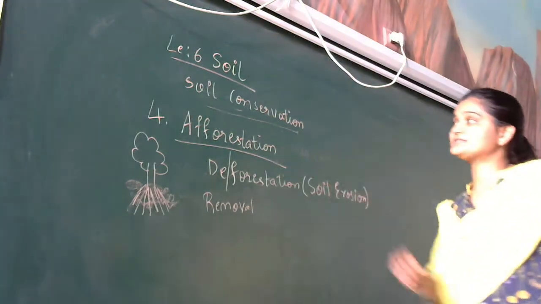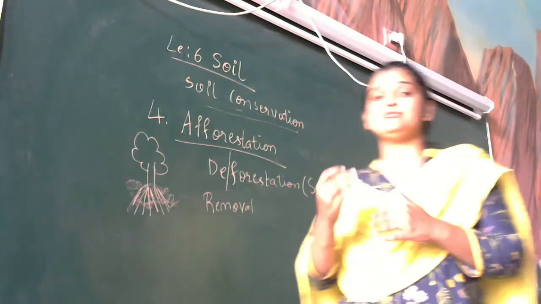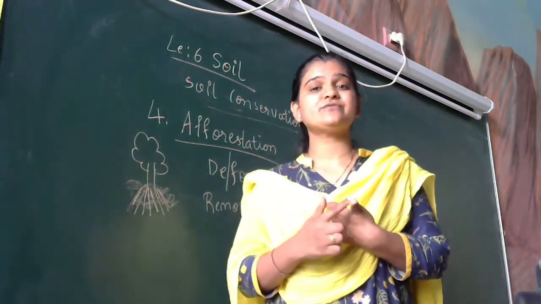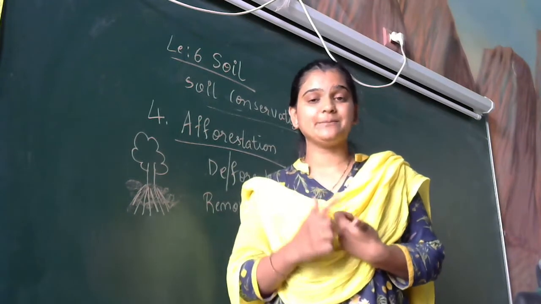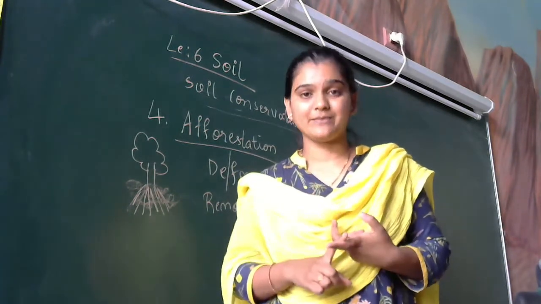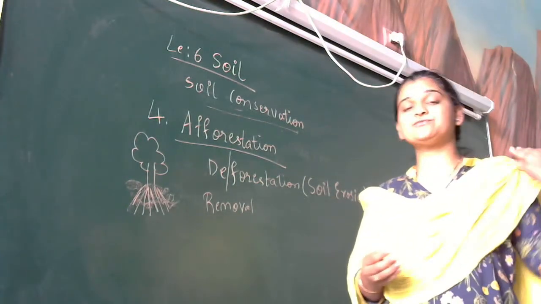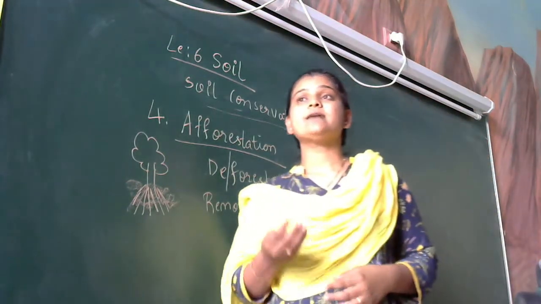Okay, so we have seen a total of 4 factors today. The first one, what was the first step? It was building the bunds and river embankments. The second factor is growing cover crops.